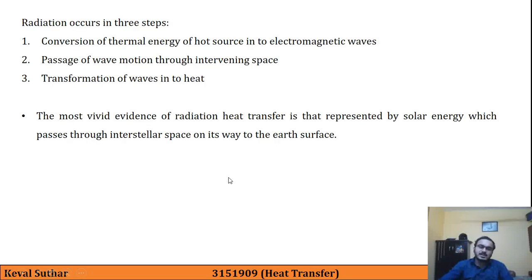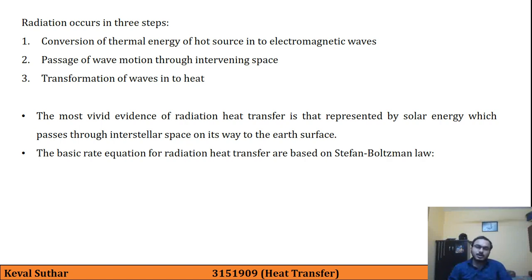And the most common example or vivid example of radiation heat transfer is presented by the solar energy, which passes through the interstellar space on its way to Earth's surface. So this is a very common and very obvious example of radiation heat transfer.